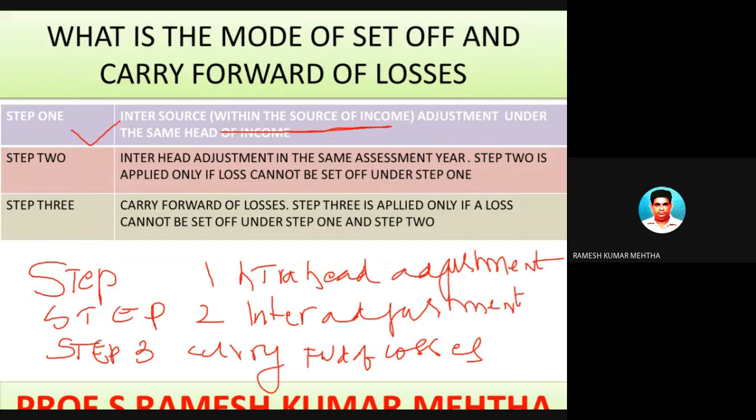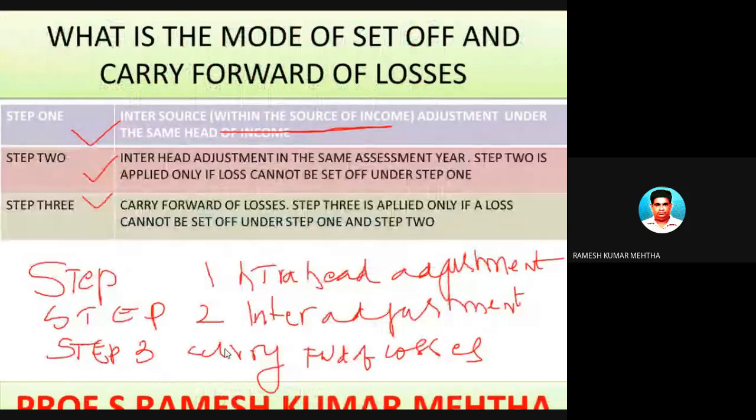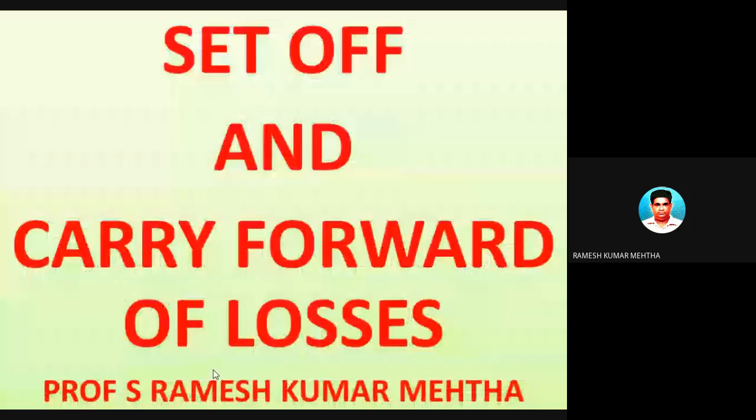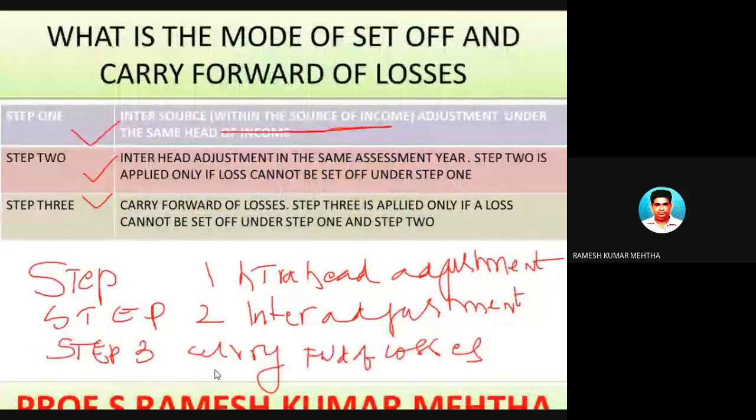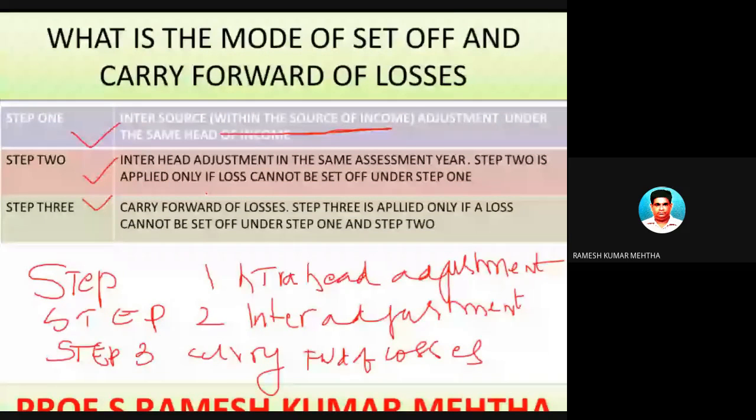So step 1, step 2, and step 3. Now I told you about the third step, which is carry forward of losses. This particular slide tells you for how many assessment years this loss can be carried forward. Okay, let's pay attention.